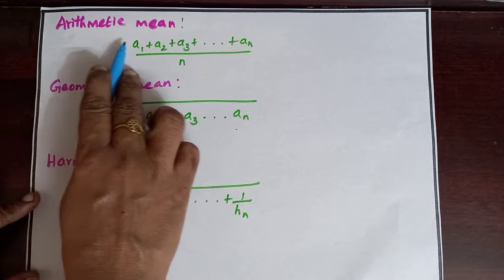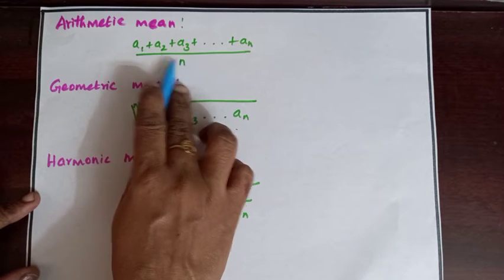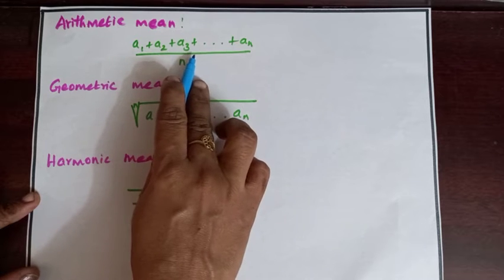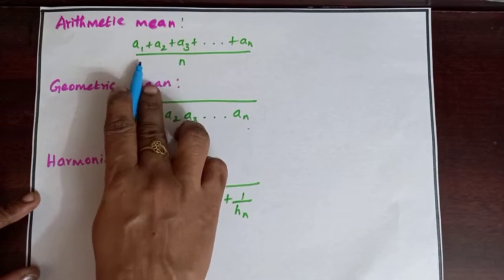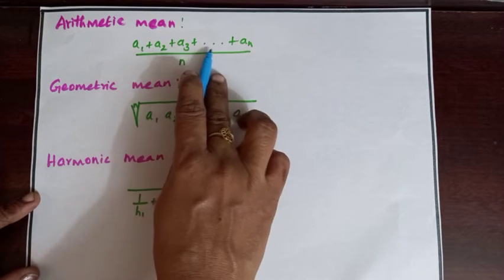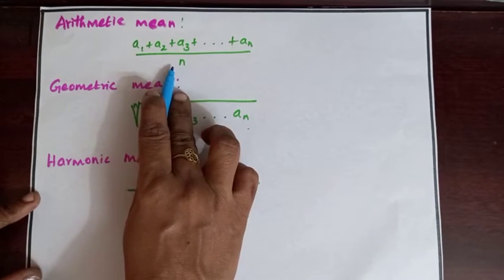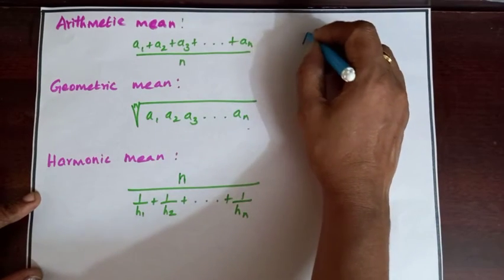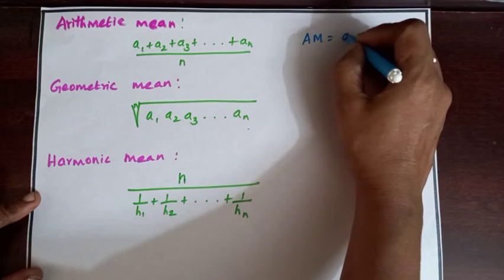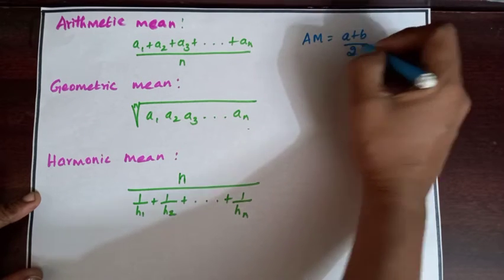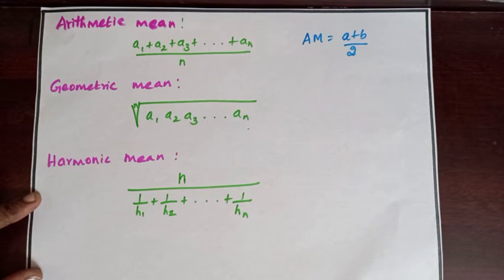If n be any positive integer, let a1, a2, a3, up to an be n numbers. Then the number (a1 plus a2 plus a3 plus ... plus an) by n is the arithmetic mean. The arithmetic mean between two numbers a and b is AM equal to (a plus b) by 2.